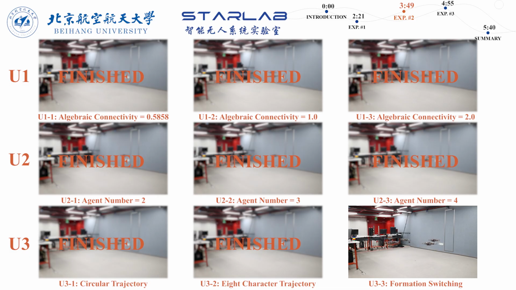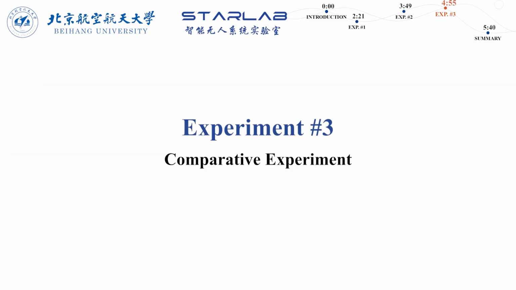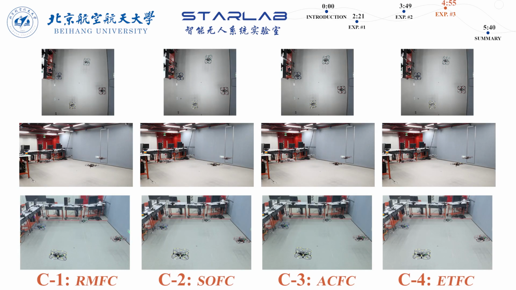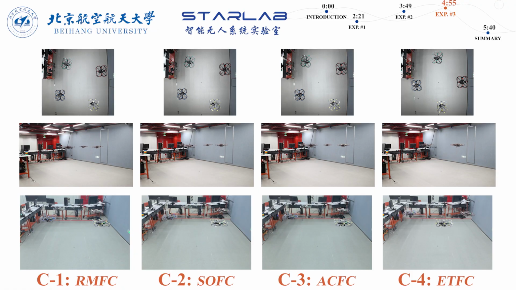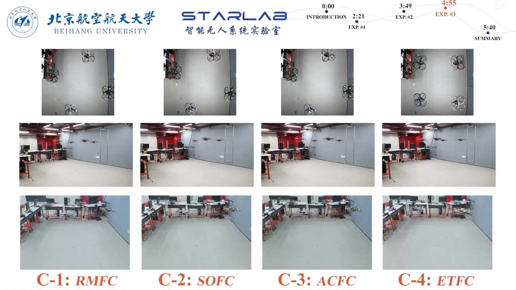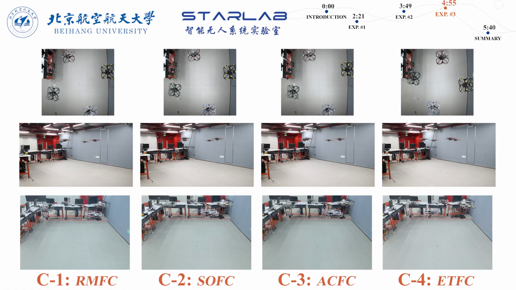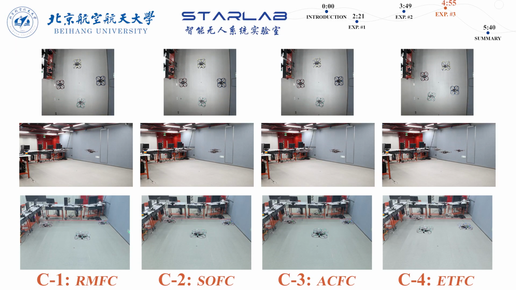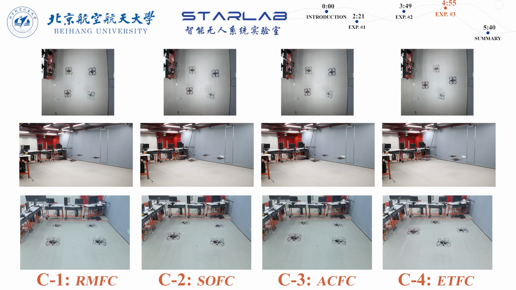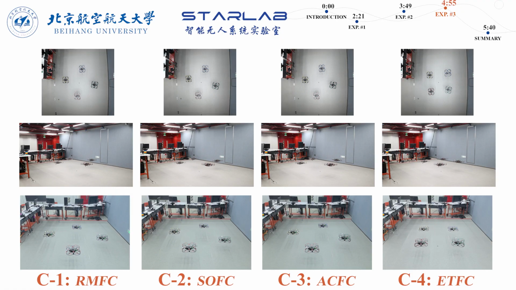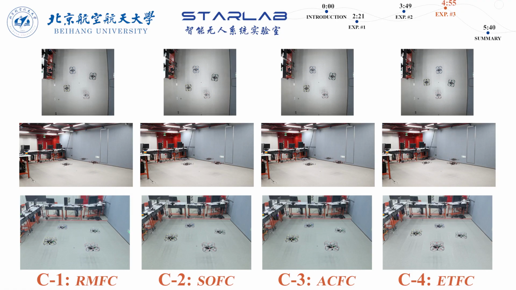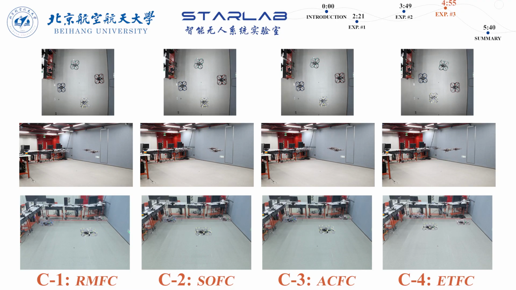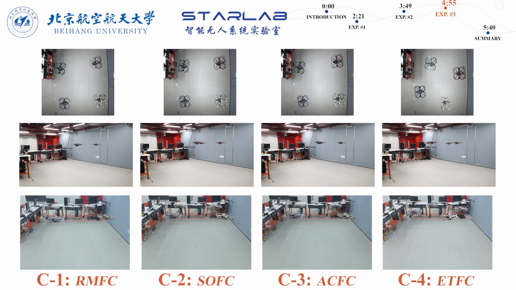Finally, we present the comparative experiment. The screen shows the performance of 4 different methods during the flight experiments. C1 corresponds to the proposed method in this paper, namely ARM-FC. C2 and C3 adopt formation control methods of the same type as the proposed method, driven by position data and acceleration data, respectively. C4 is a formation control method based on an event-triggered mechanism.